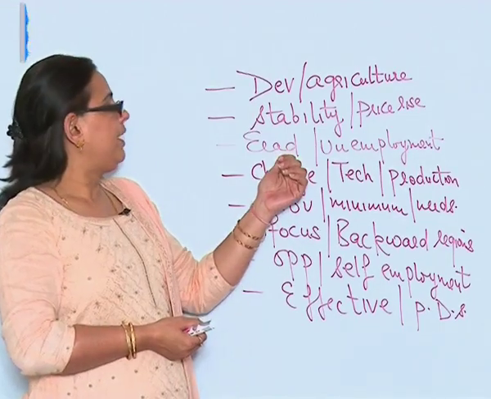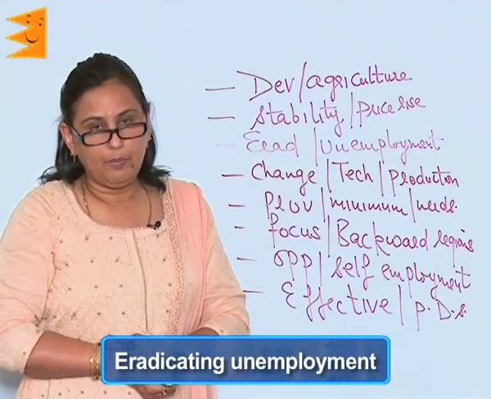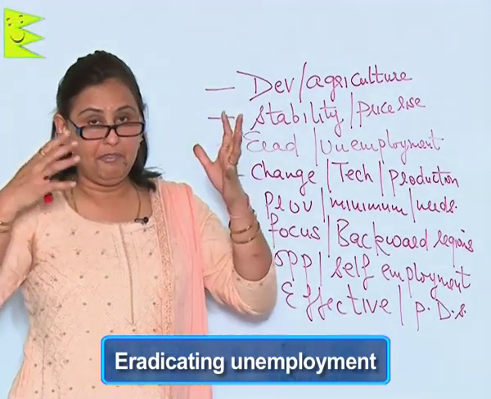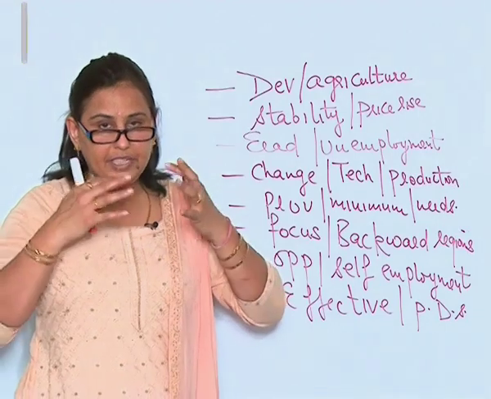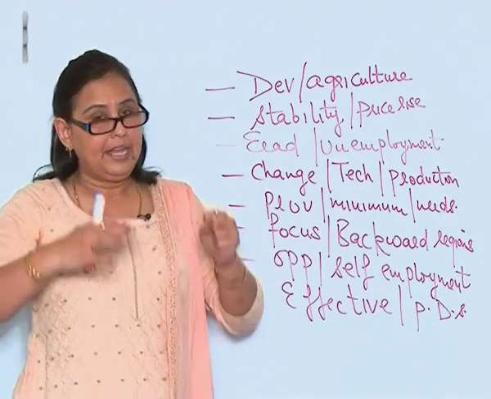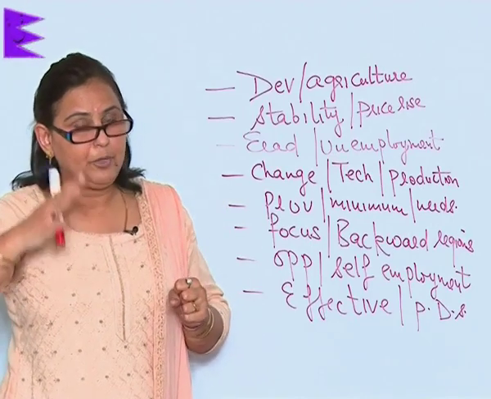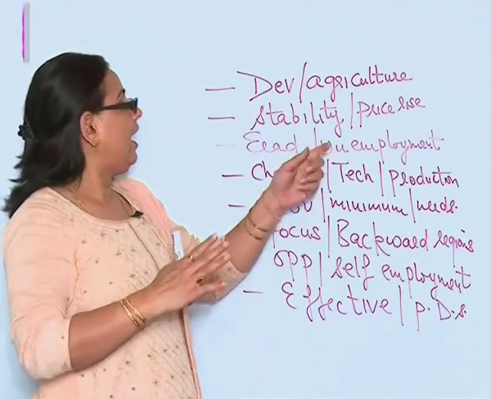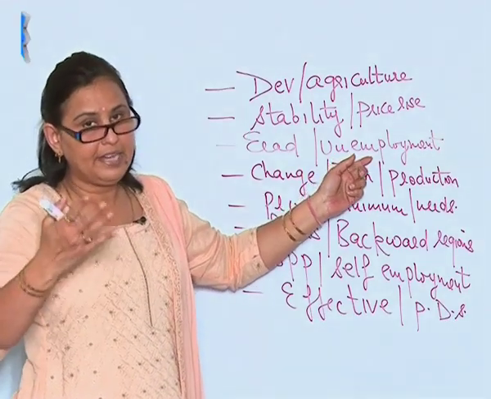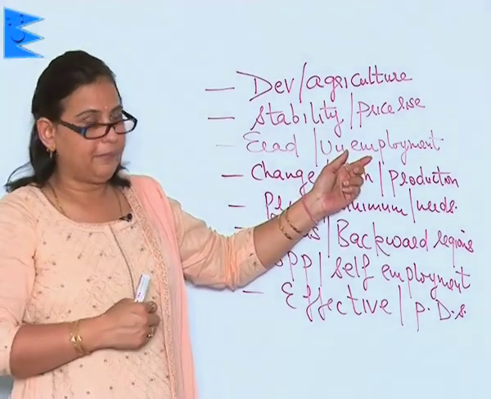Next would be eradicating unemployment. If we are able to generate employment in various sectors, whether it is primary, secondary or tertiary, definitely it is a big step towards eradicating unemployment and of course towards eradicating poverty in the country.